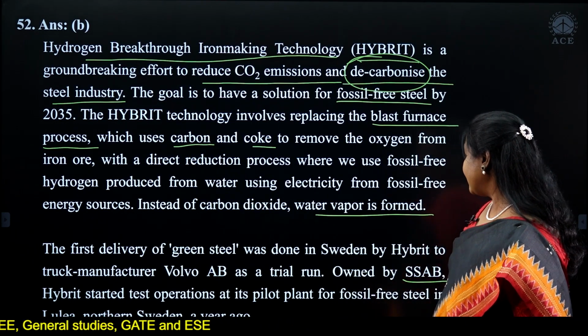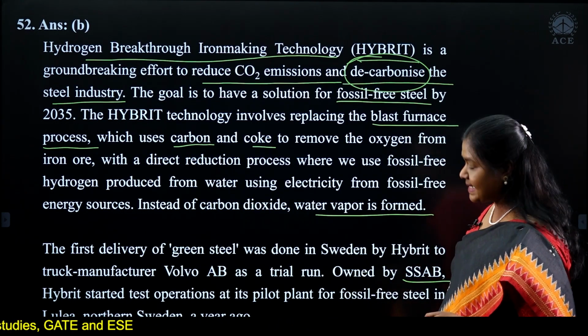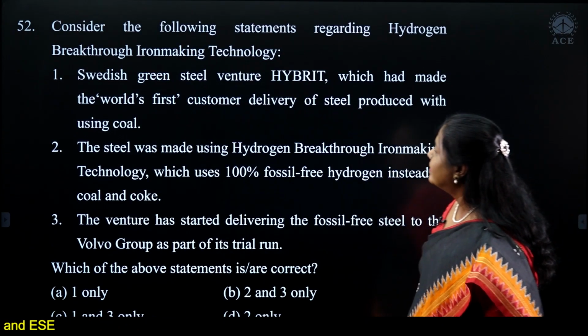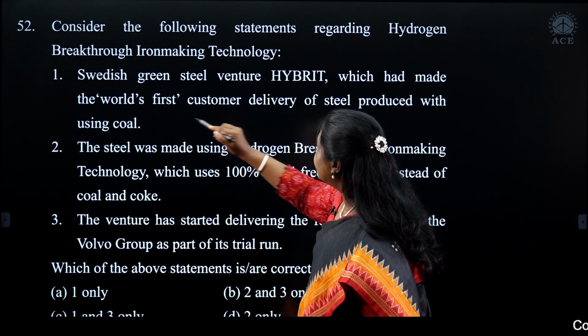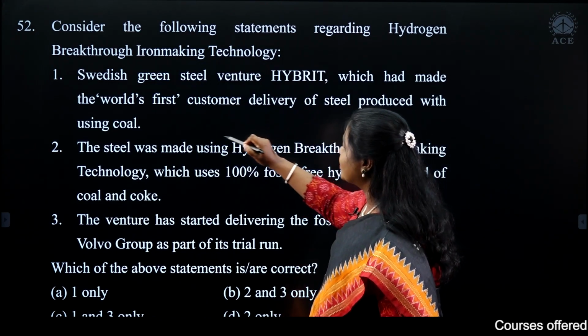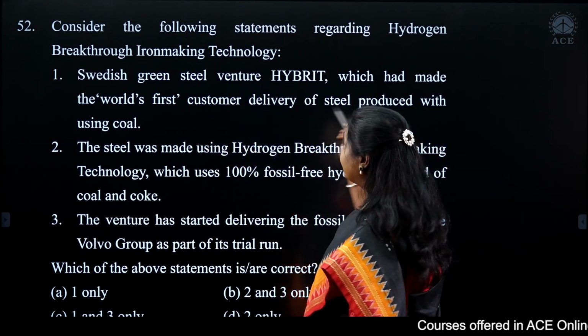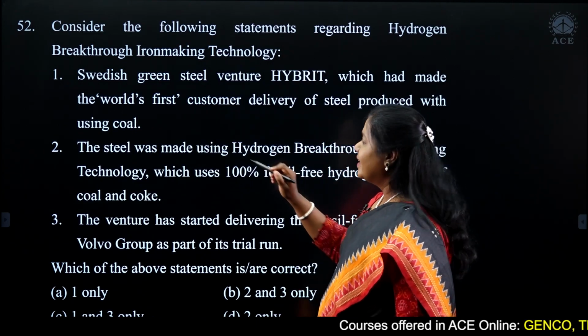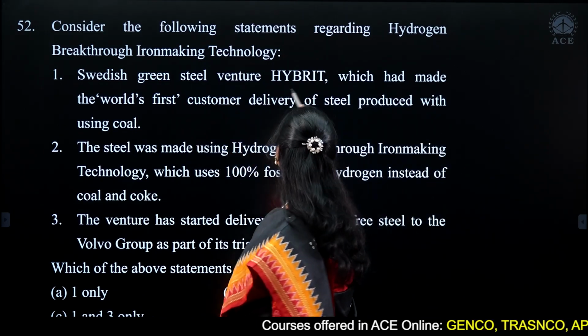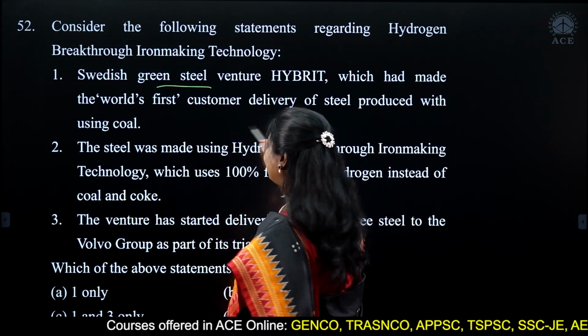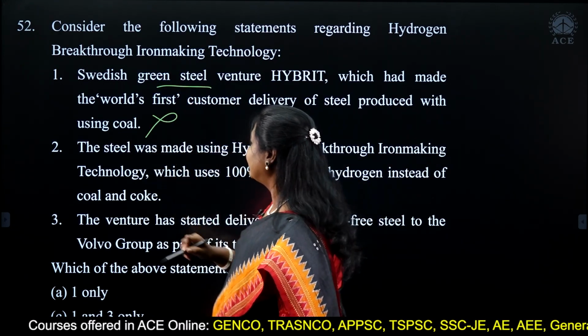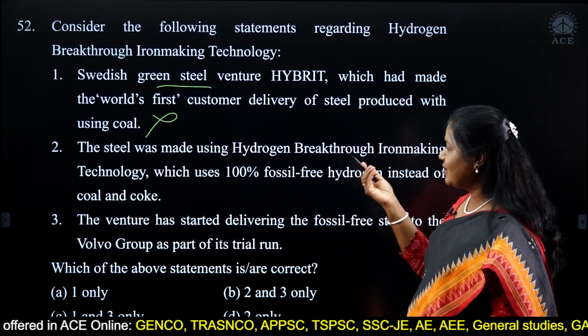So this green steel is owned by this company called SSAB. Now let's come back here. So the first thing, Swedish green steel venture Hybrit, which had made the world's first customer delivery of steel produced using coal, they said. Obviously, even if you didn't know this, when you're saying green, you cannot say using coal. So this statement is wrong, right? It is not using coal.